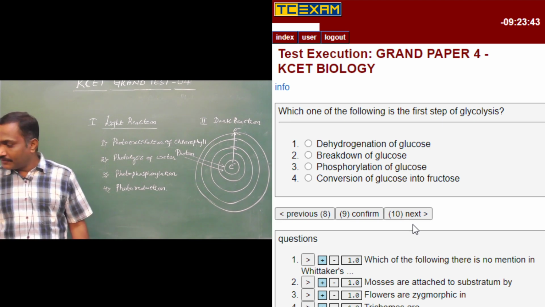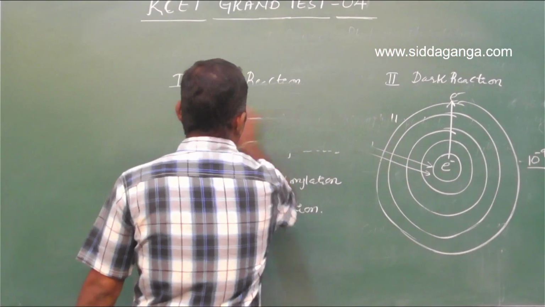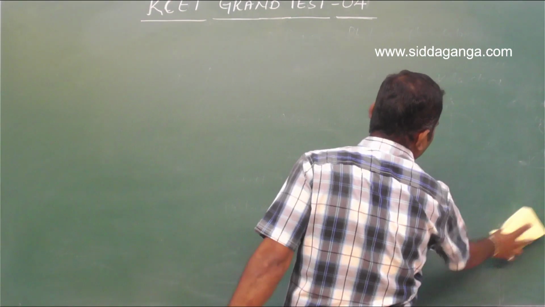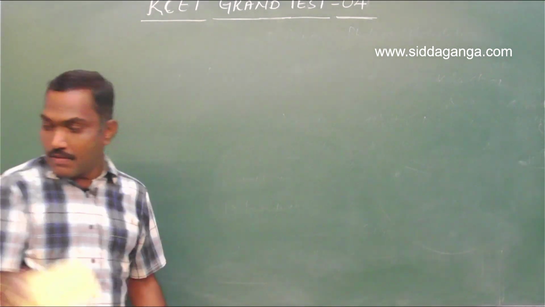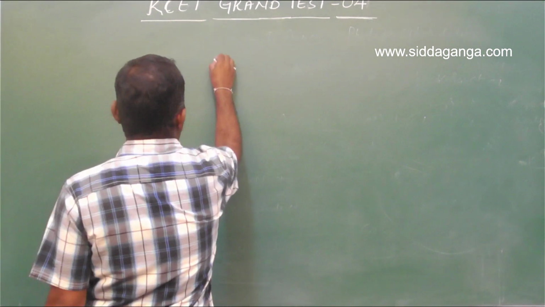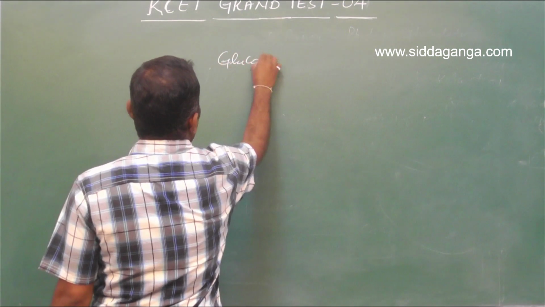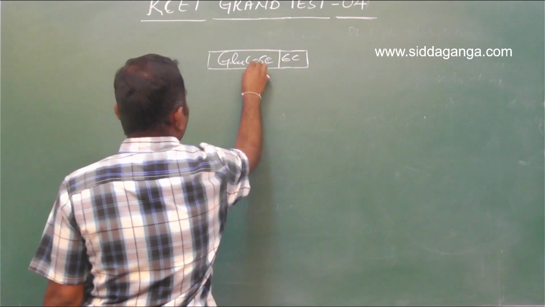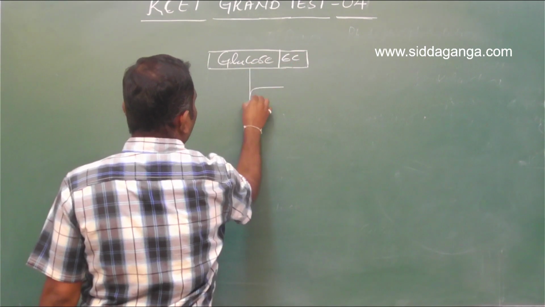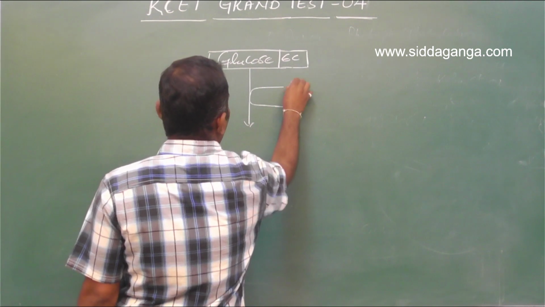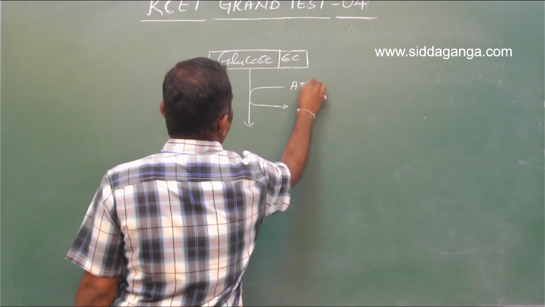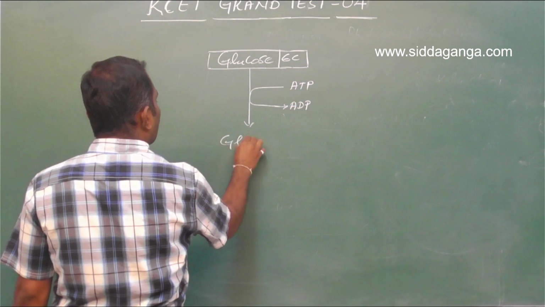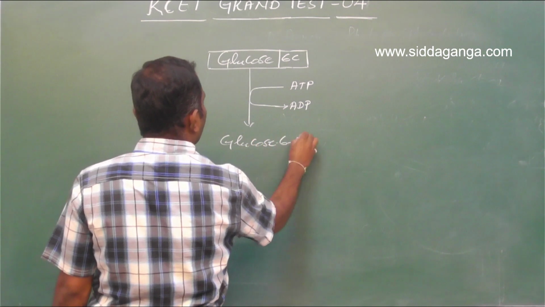However, the first reaction of glycolysis, which occurs in the cytoplasm: the 6 carbon glucose undergoes phosphorylation. It is accepting phosphate from ATP to produce glucose 6-phosphate.